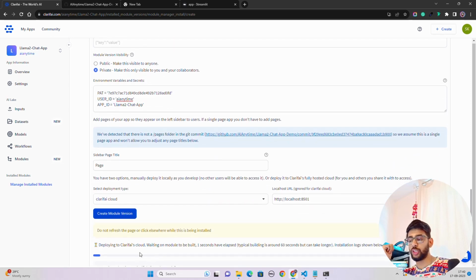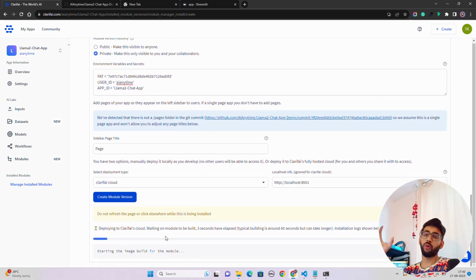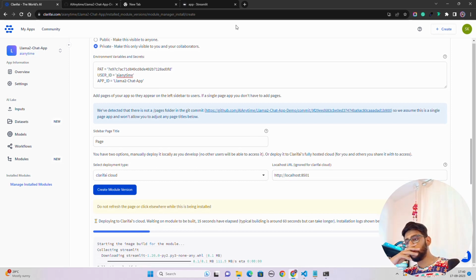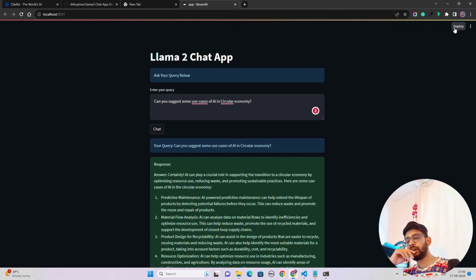Now what it does, it says deploying to Clarifai clouds. It deploys your application, the Streamlit app that we have built, on Clarifai clouds, waiting on a module to be built. 8 seconds have elapsed, and it will do that, by the way. Okay, so let it do that. And if you see here, you can also click on deploy here as well.